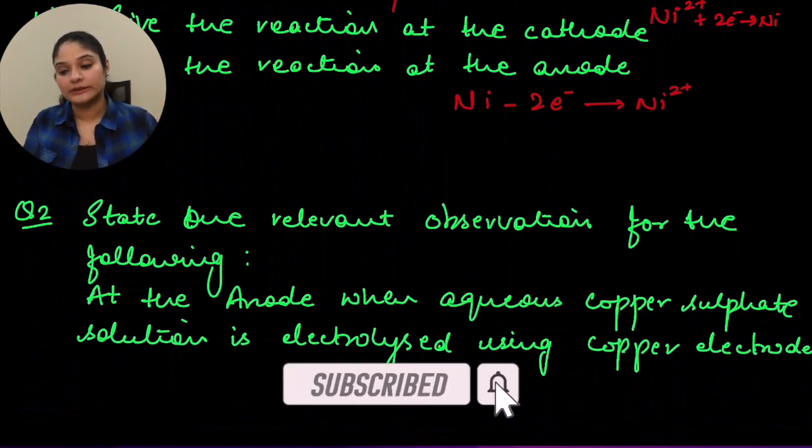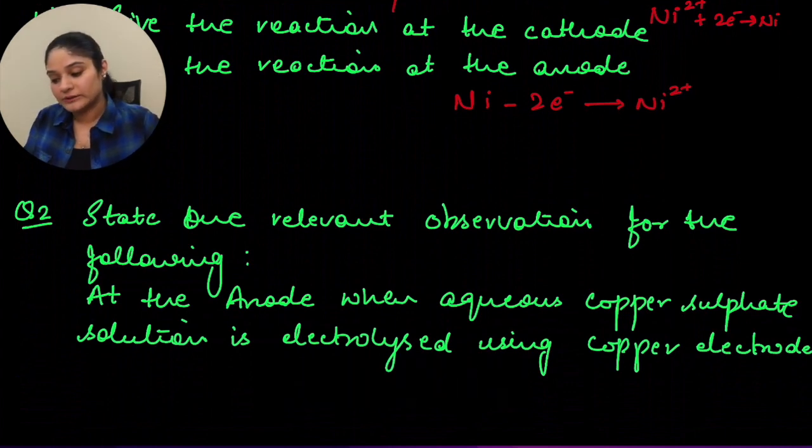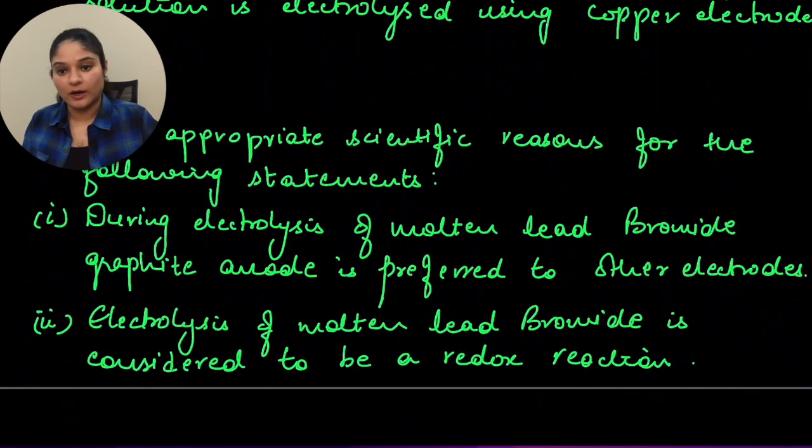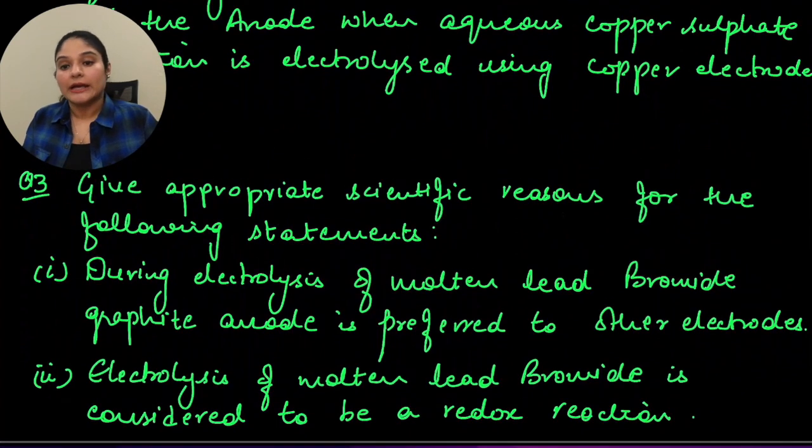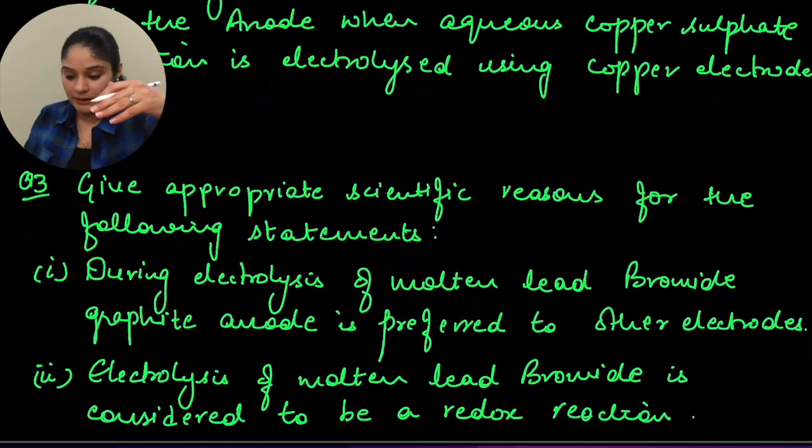Now the next question is give appropriate scientific reasons for the following statements. The first is during electrolysis of molten lead bromide, graphite anode is preferred to other electrodes. Why? The reason is that graphite is chemically inert and it does not participate in the reaction. Therefore, in the electrolysis, graphite anode is preferred.